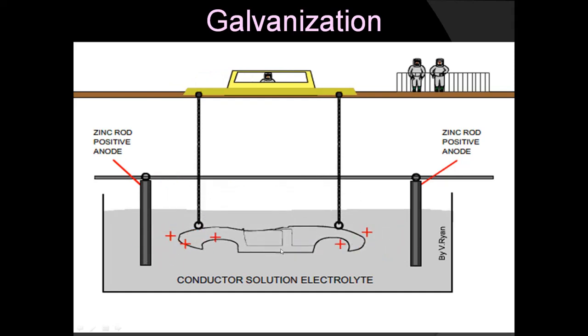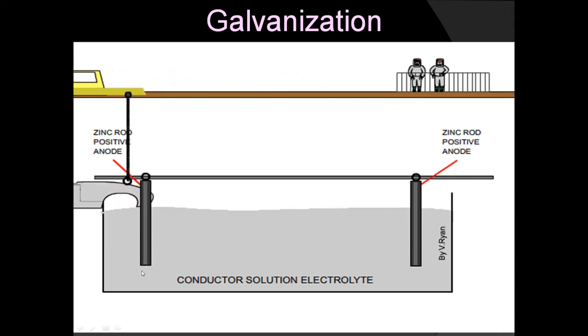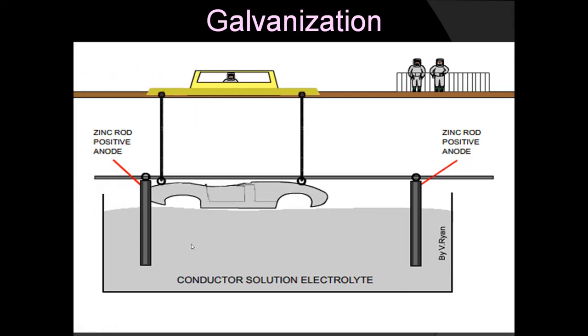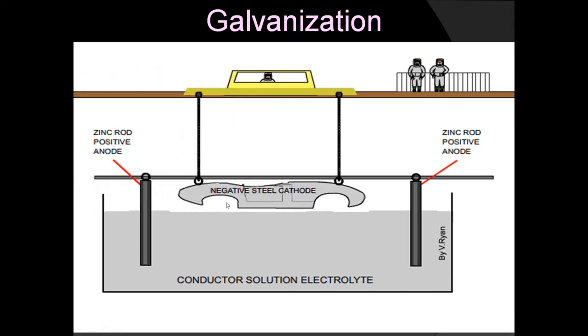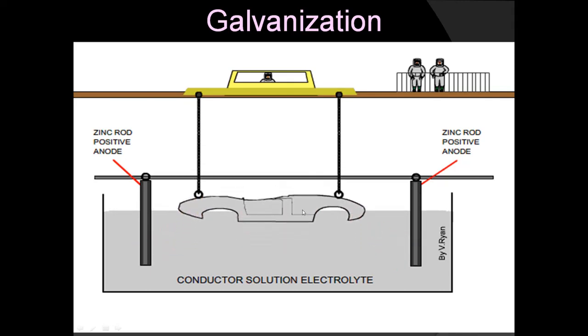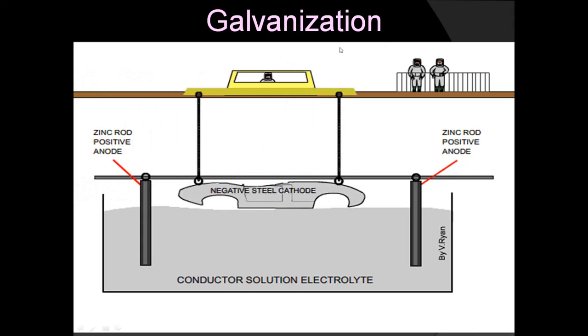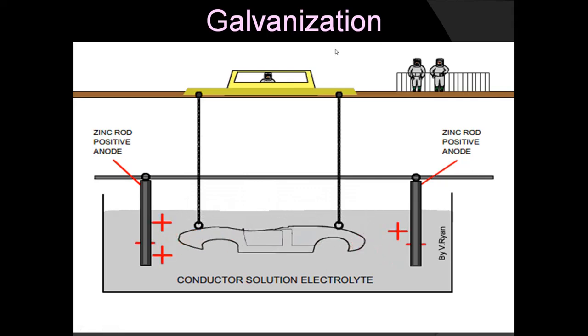How is it coated? The iron article acts as the negative cathode, whereas zinc acts as the positive anode. Therefore, the zinc gets deposited on the negative cathode and forms a nice layer on its surface. This process is termed as galvanization. You may get the question in the exam as what is galvanization and what is its use.